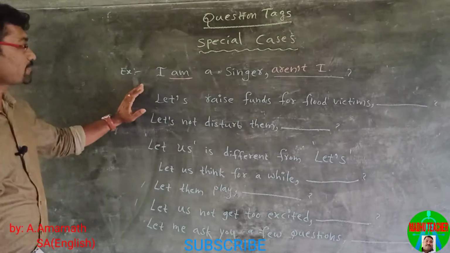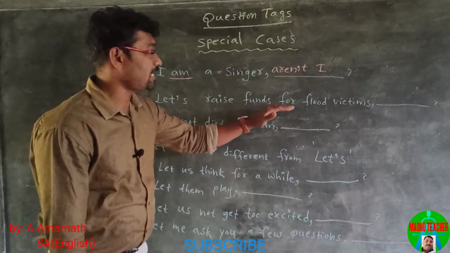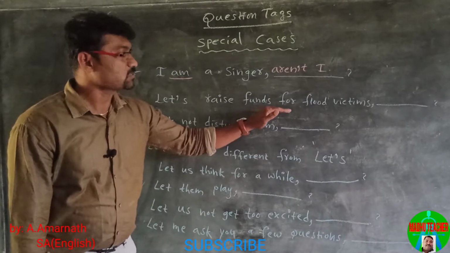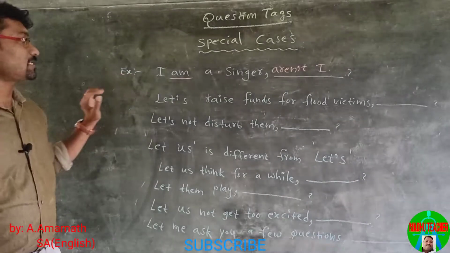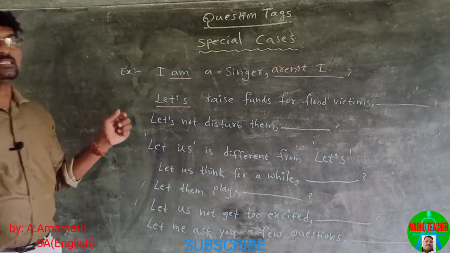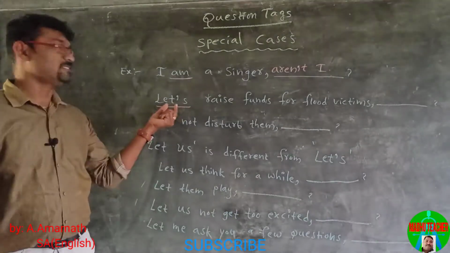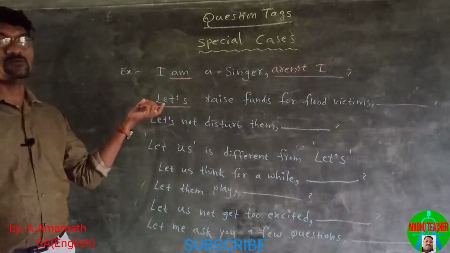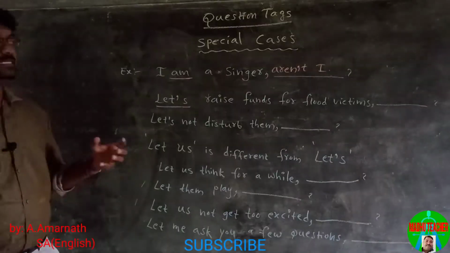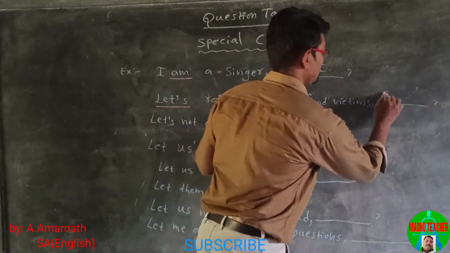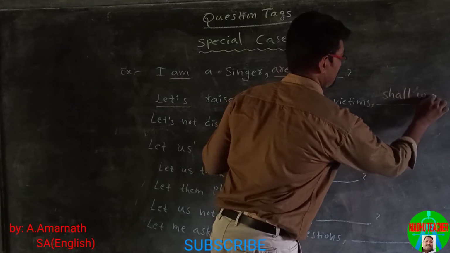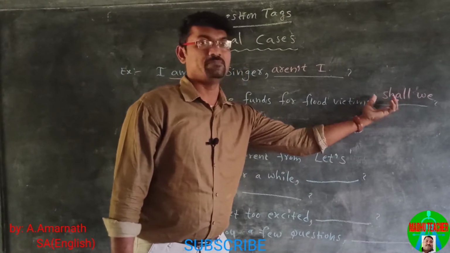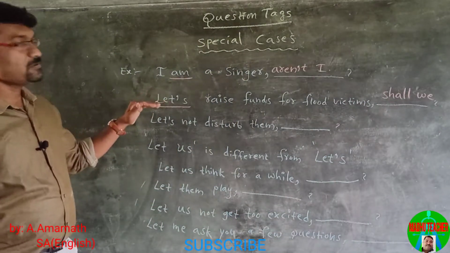Next statement. Let us or let's raise funds for flood victims. The sentence begins with let's. This is a suggestion. So, whenever the sentence begins with let's or let us, the tag is always shall we. This is a suggestion, so we use the helping verb shall and the pronoun we.